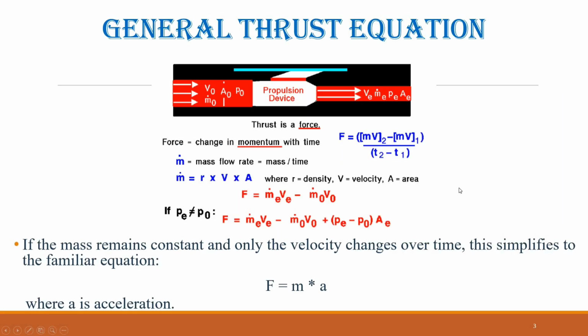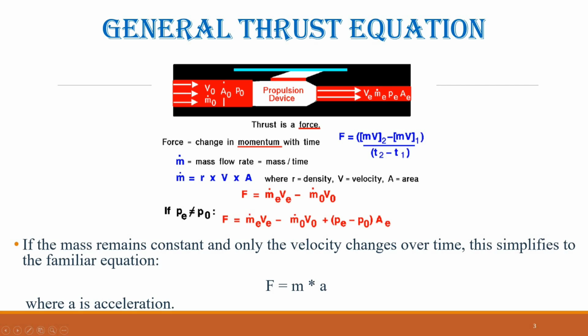General thrust equation. From Newton's second law of motion, force can be defined as the rate of change of momentum with respect to time. Momentum is the product of an object's mass and its velocity. Mathematically, the force F over a time interval from t1 to t2 can be expressed as force equals the momentum at the ending time minus the momentum at the starting time divided by the time interval.